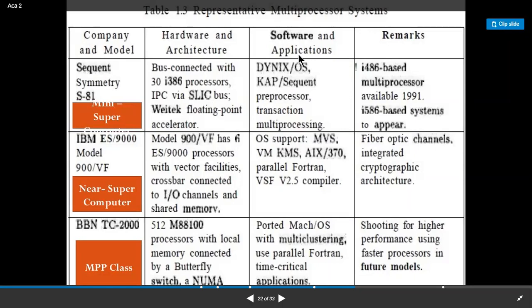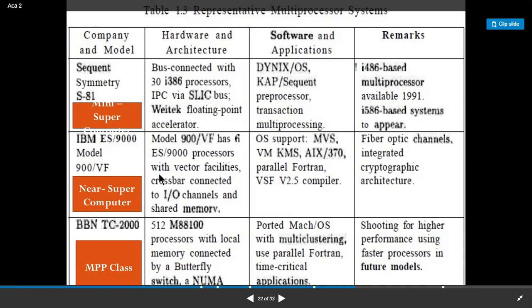For software, the OS is Dynix, with a preprocessor and transaction processing, and you can use the i486 in place of the i386. The i486 based multiprocessor is available from 1991, and then i586 based systems were slowly appearing.